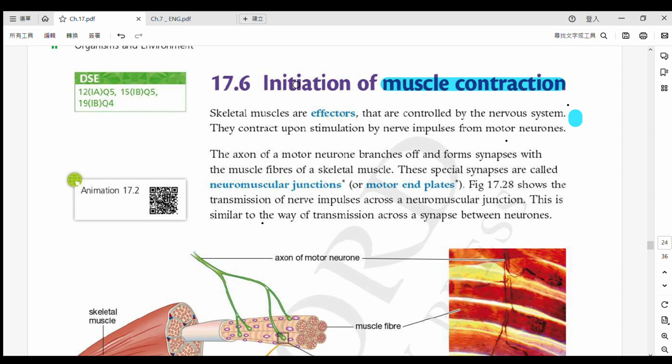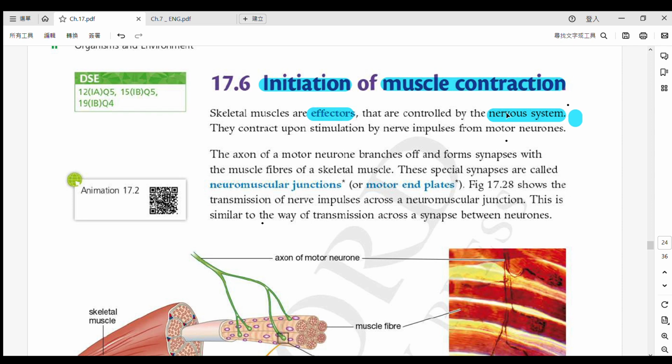Can you read this word with me? Initiation. That is the meaning of starting. How do we start the muscle contraction? Before we start, there is some revision for you. Skeletal muscles, we call them the effectors. They give effects, and they are controlled by the nervous system. We call the nervous system or the endocrine system the coordinator.